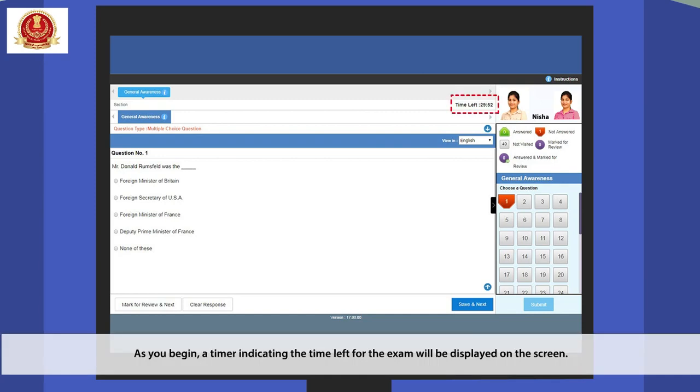As you begin, a timer indicating the time left for the exam will be displayed on the screen. Note that if the timer stops due to any disruption during the exam, you will not lose the exam duration time. Status for each question will be displayed on the right-hand panel.